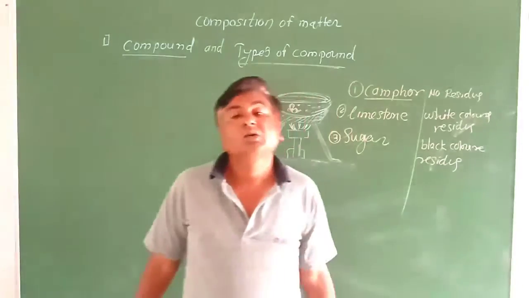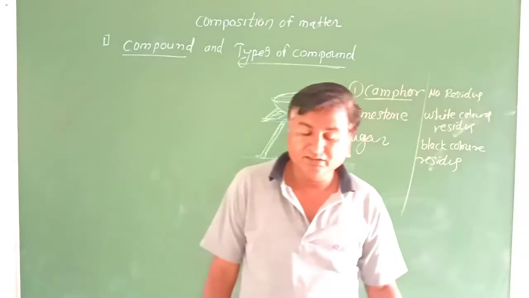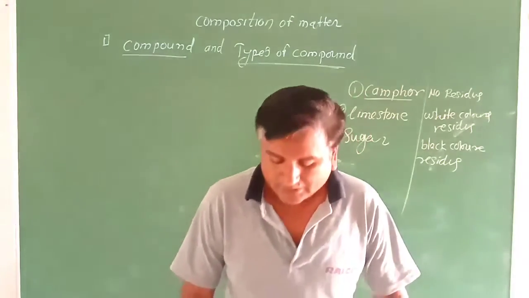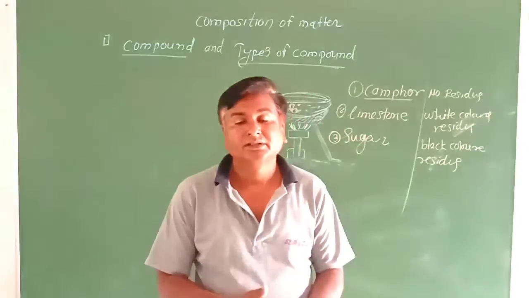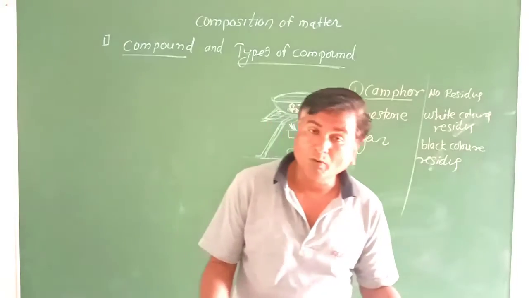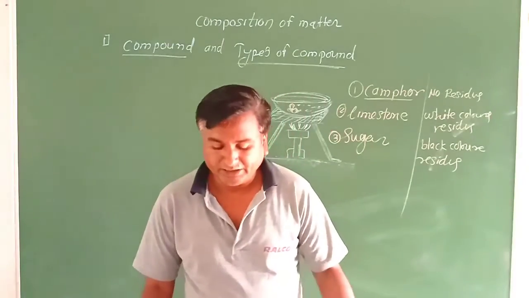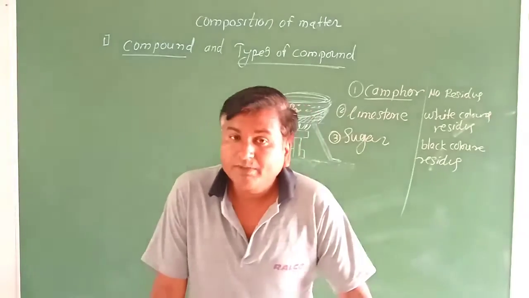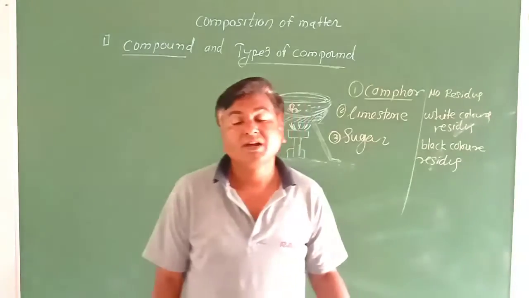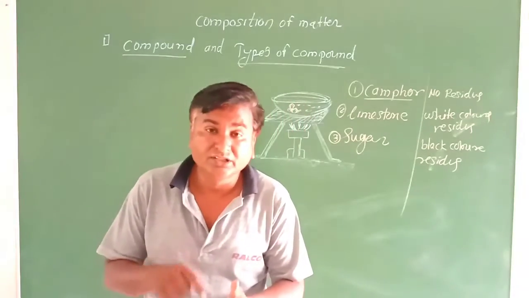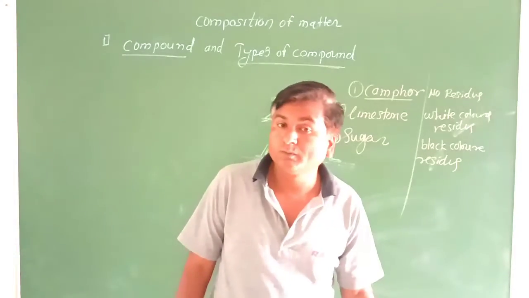For example, chlorophyll, which contains hemoglobin, iron and cyanocobalamin. These different compounds are mixed with each other. Cyanocobalamin means B12.